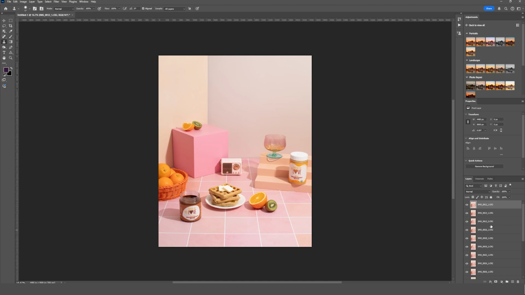Now, one thing that's happened here is that Photoshop has loaded all of my images in the exact reverse order that I want them to be in. I'm not sure if there's a workaround for this, so if you're aware of one, please chime in. But I'm just gonna take a quick moment to rearrange these because I need this image here to be my base layer before we captured any of the drizzles or anything like that. So I'm just gonna take a second to do that.